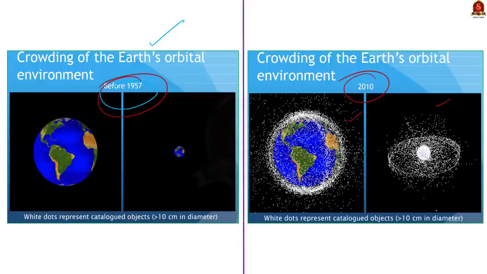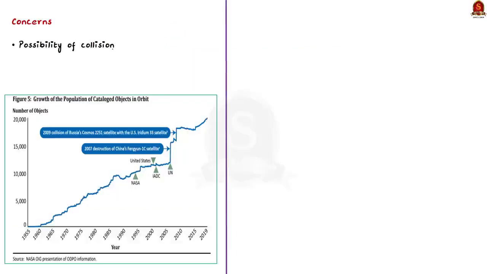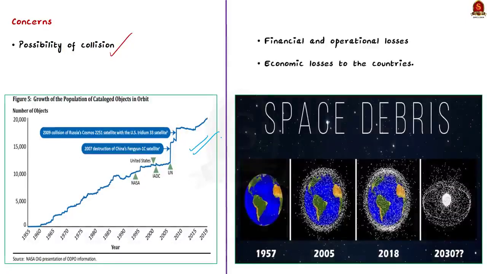So before concluding this discussion, let us overall see the concerns posed by these orbital debris. The most important concern, as we already saw, is the possibility of collision. And when there is a growing number of debris in space, the risk of collision is also higher. And here in this graph, you can see the collision data. Now, in addition to this, there is also a greater risk of incurring financial and operational losses. See, this acts like a ripple effect because due to the collision, financial losses are incurred.